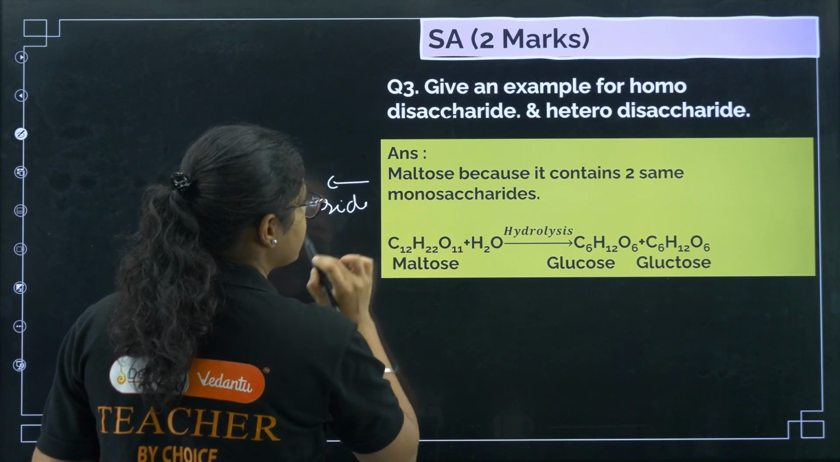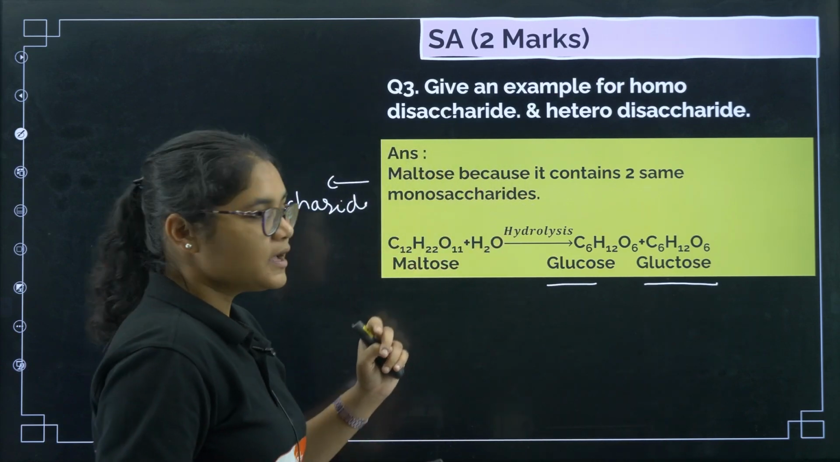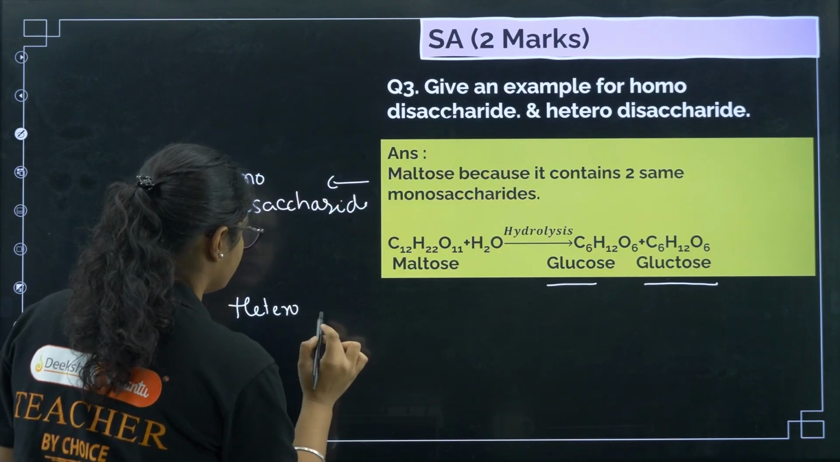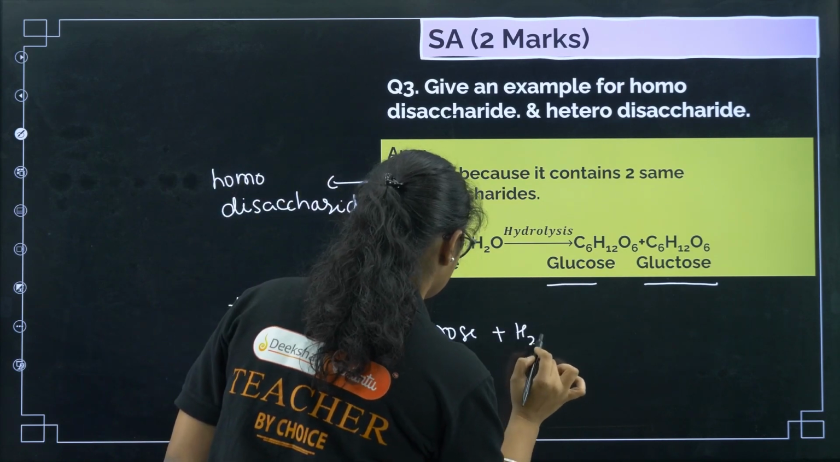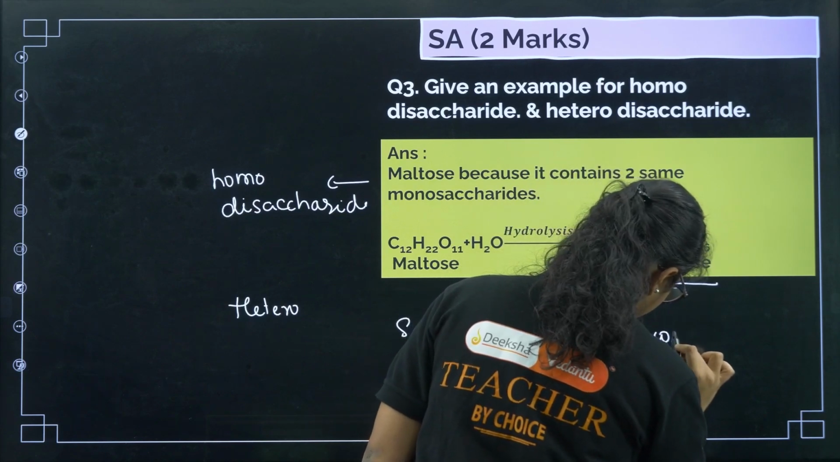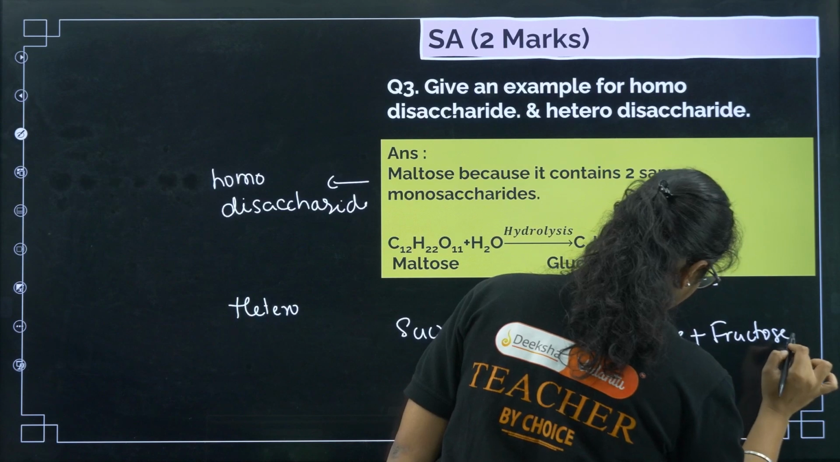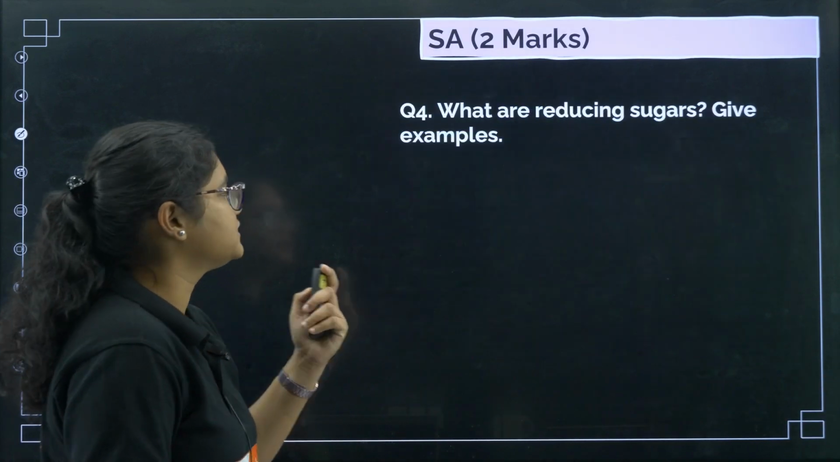Okay. Now the reason for that is when you break maltose, you get glucose and glucose. But there is also an example of hetero, right? So for hetero, you can take sucrose. Sucrose plus water will give you glucose and fructose. Their formula is same, but the 2 units are completely different. Okay, this is heterodisaccharide.